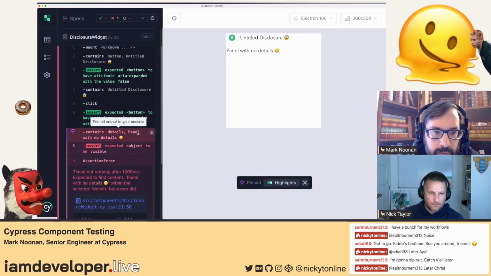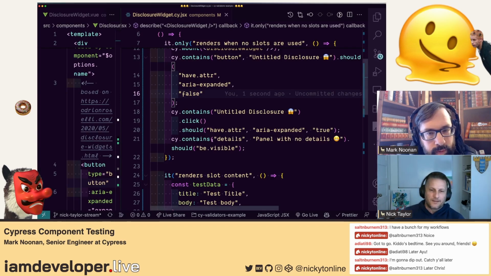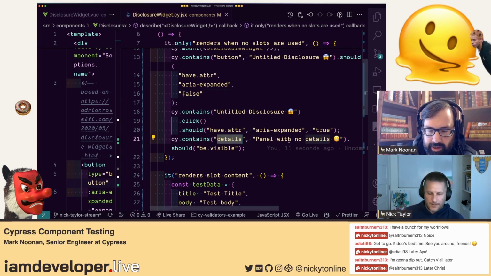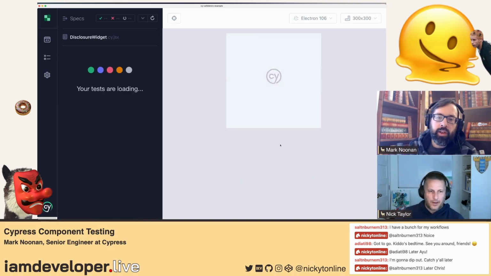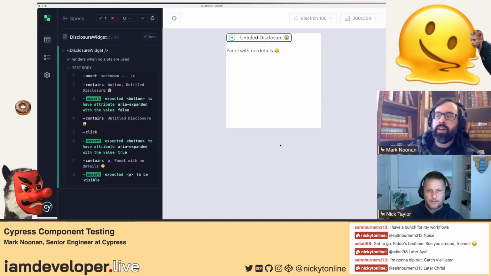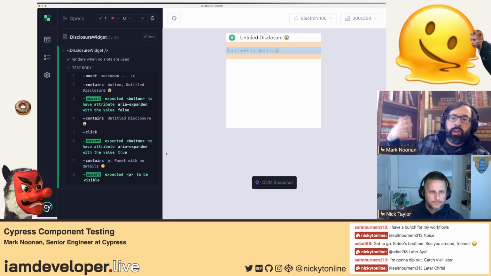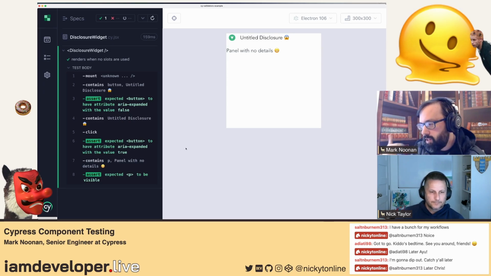So contains details. Oh yeah, because it's not a details anymore. We could maybe just do a paragraph, or whatever it's actually in. Yeah, it was a paragraph. I do prefer to have something rather than nothing. So this is good. We have an attribute that's bound to the accessibility behavior to communicate this to assistive technology, and it is cycling correctly with the actual state.